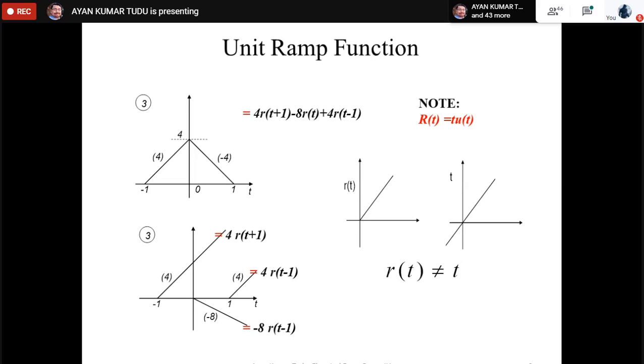The ramp function starts from t equal to 0, for t greater than or equal to 0. But the t signal can have negative values, which is not the case for our ramp function. So if you multiply this particular signal with a unit step signal that we have seen earlier, then the resultant would be a ramp signal.